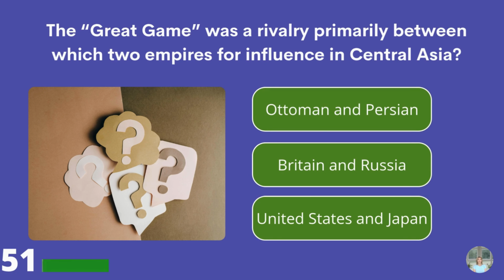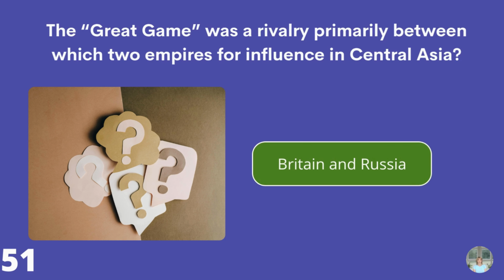The Great Game was a rivalry primarily between which two empires for influence in Central Asia? Ottoman and Persian, Britain and Russia, or the United States and Japan? Britain and Russia.